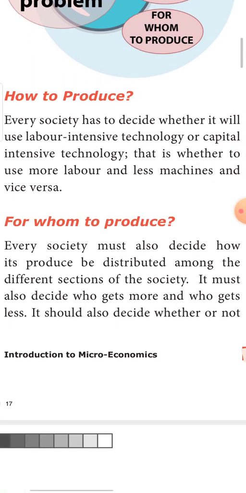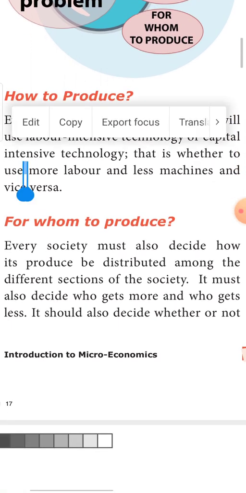Next is for whom to produce. See, we have decided to produce goods. Now, the country has to decide whether these goods should be produced for the poor people or for the rich people, or they should be distributed among different sections of the society. So how much should be produced, or for whom these goods have to be produced, should be decided.